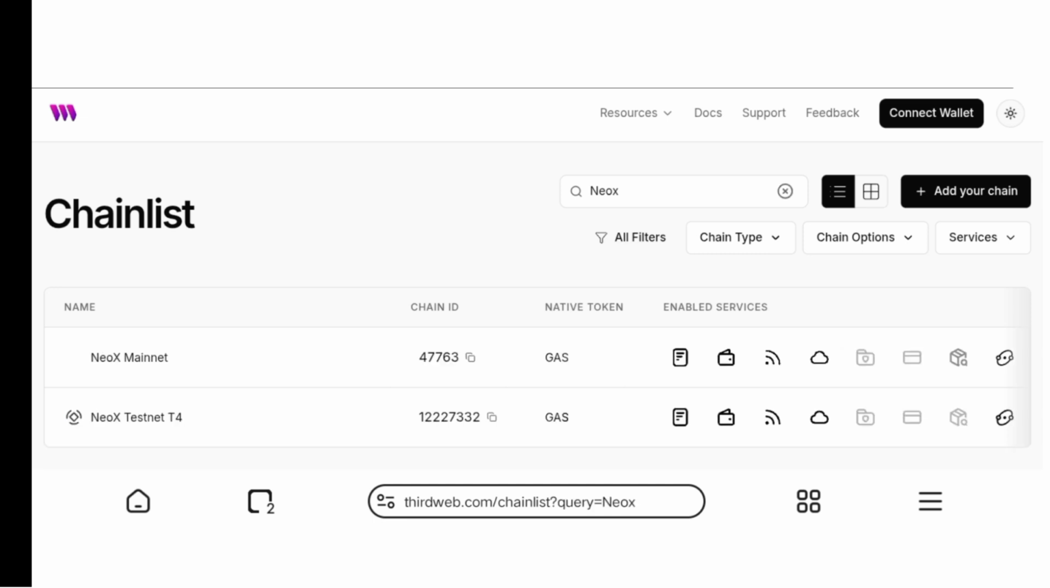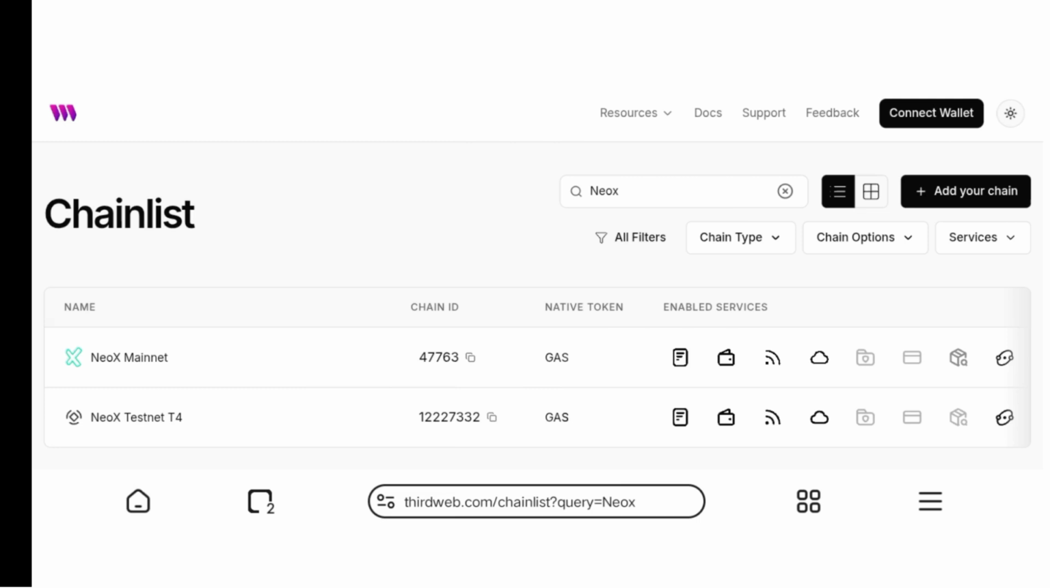Now, when you type in NeoX, you'll see it appears here. You can see the NeoX mainnet is here, the first one above. You can also see the chain ID and the enabled services, as well as the native token, which is gas that I use. And also, if you want to contribute to the Neo blockchain, I'll drop a link in the description below so that you can contribute and get rewarded with gas.